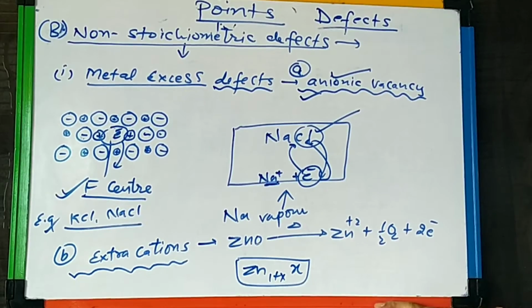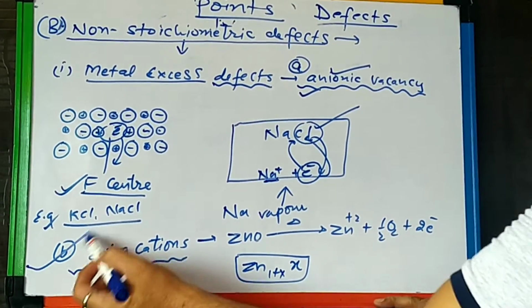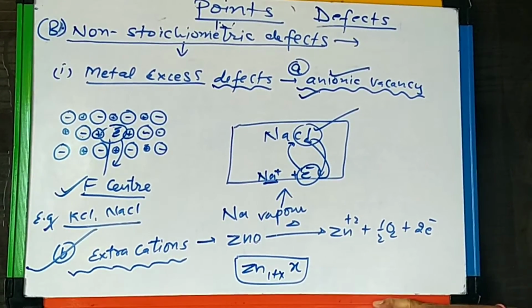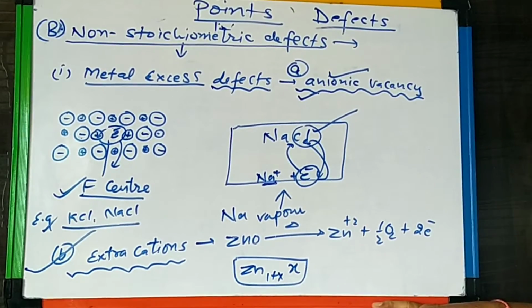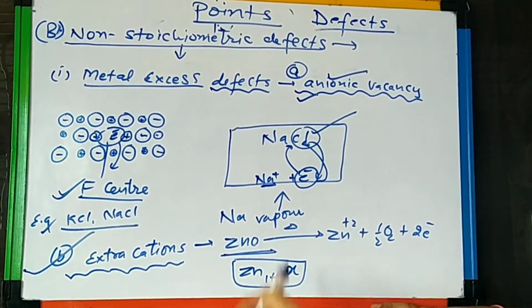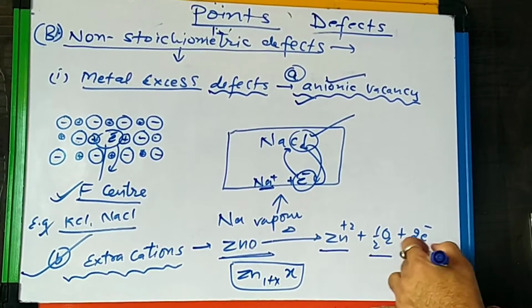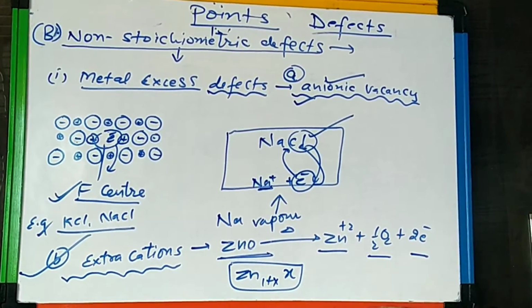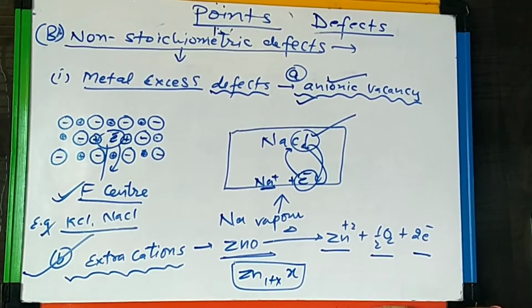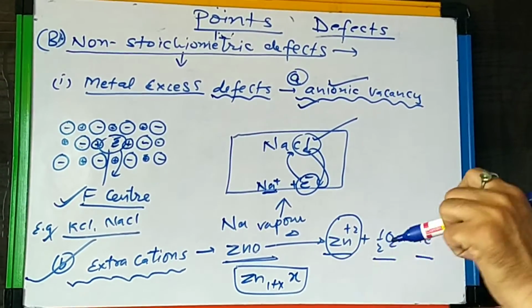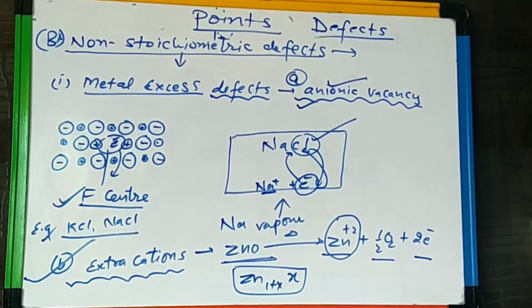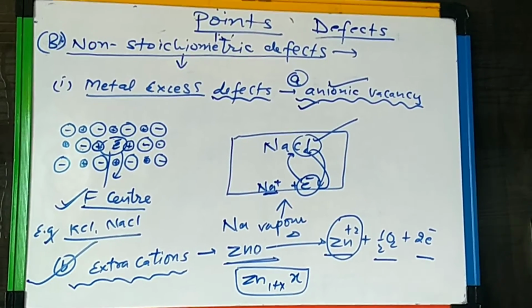Second, non-stoichiometric defects may be due to extra cations in the crystal lattice, in the voids. Like zinc oxide, on heating it forms zinc ions and loses electrons along with the oxygen. So these zinc ions migrate to the interstitial sites and disturb the stoichiometry.